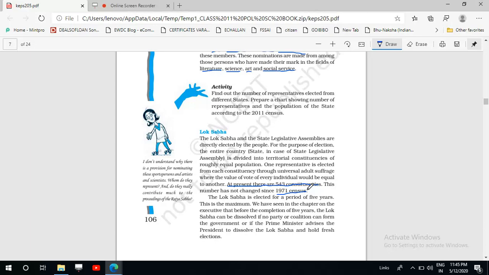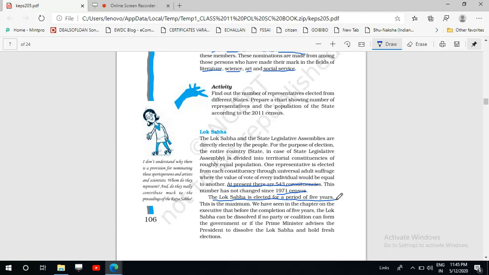Okay. Now we see the Lok Sabha is elected for a period of 5 years. Unlike Rajya Sabha, the Lok Sabha is not a permanent house, but it has a fixed tenure. It is elected only for 5 years, and every 5 years there are elections.